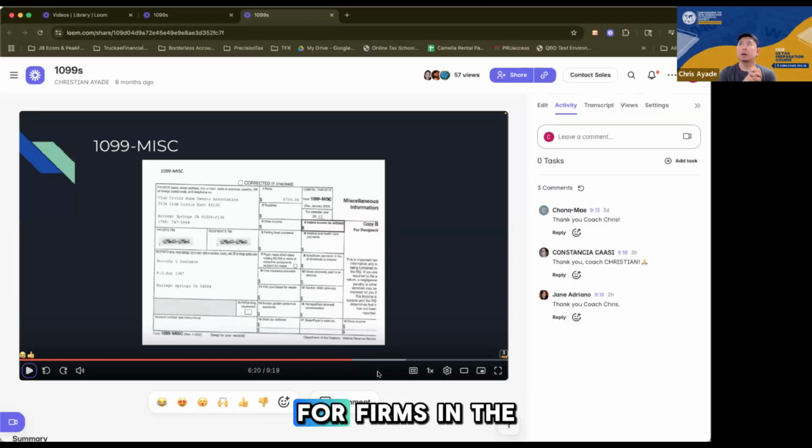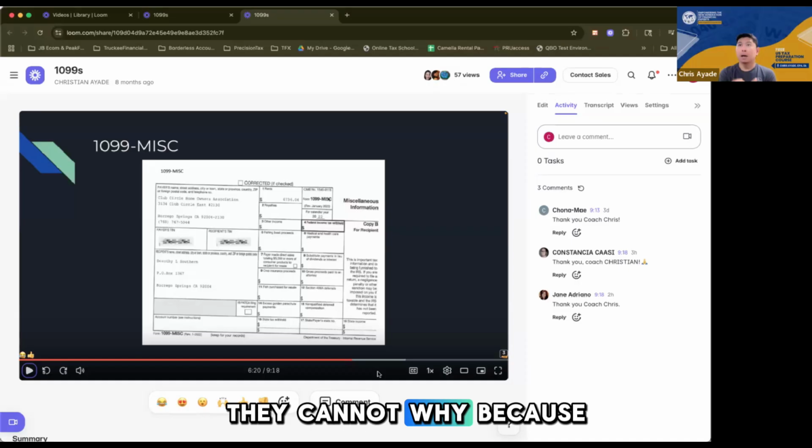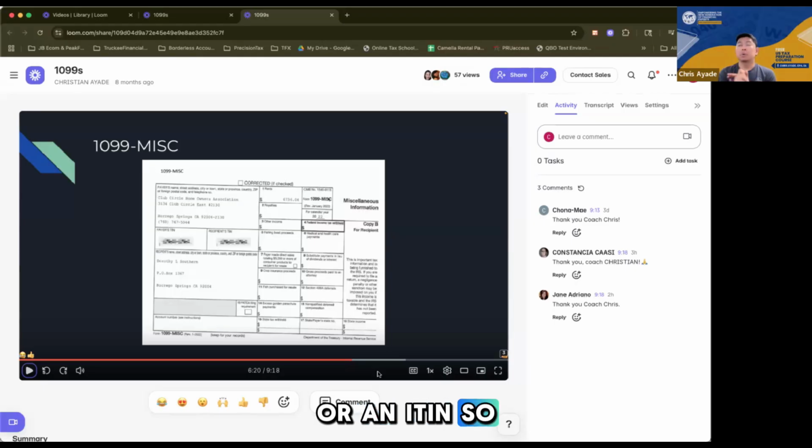So if you start working for firms in the US as a tax preparer, you will be hired as a contractor, unless you have a Social Security number or ITIN, right? They cannot hire you as a W-2 employee. Why? Because you are not a US citizen, you don't have a social or an ITIN. So there's no way we can be hired as a W-2 employee even if we work for the company, since we're based outside the USA.